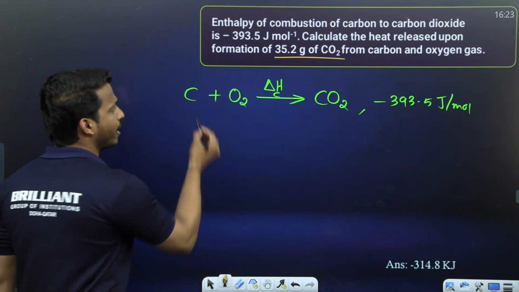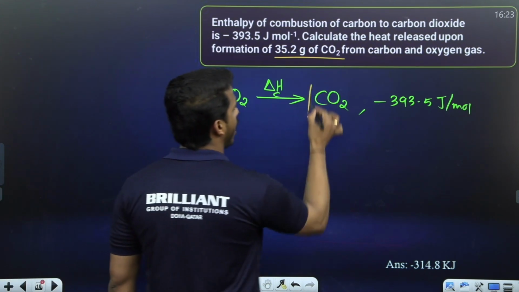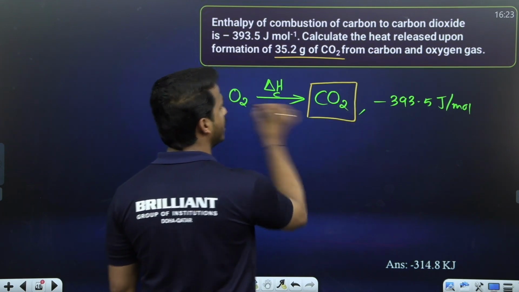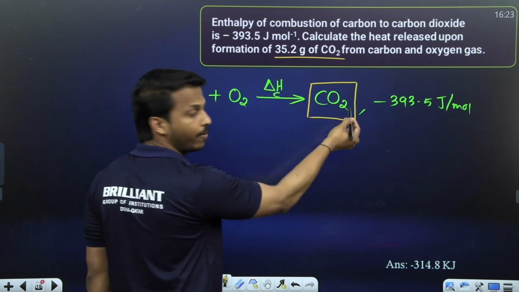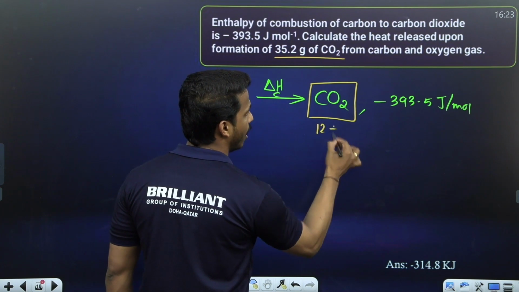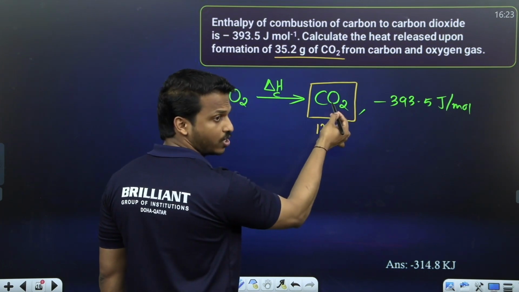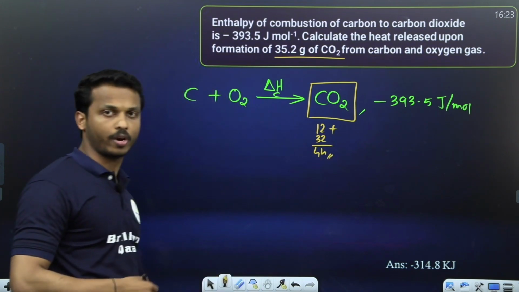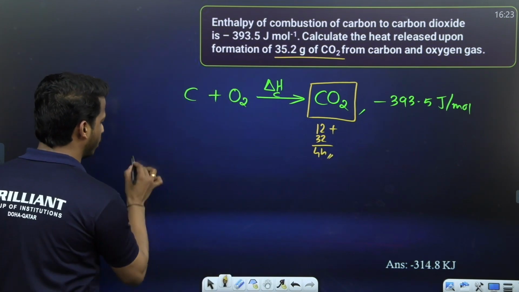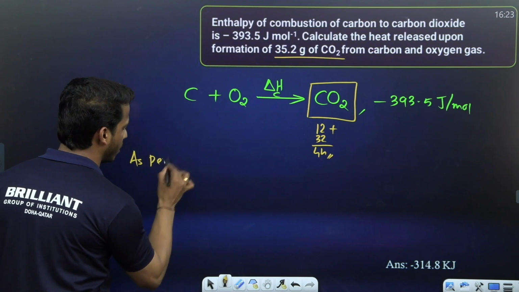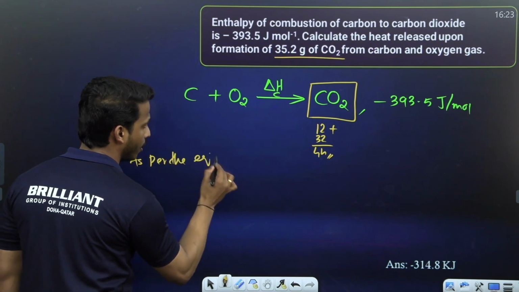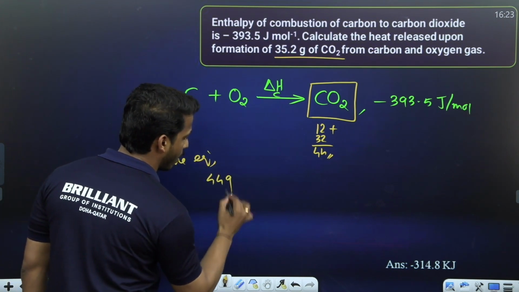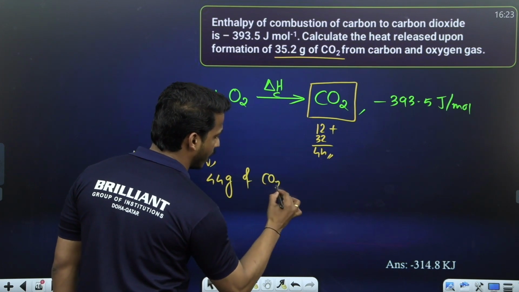Correct. How much carbon dioxide is formed in this equation, dear all? You know the mass of carbon dioxide: one carbon mass 12, one oxygen 16, two oxygen 32, equal to 44 gram per mole, right? So as per the equation, 44 gram of carbon dioxide formed.